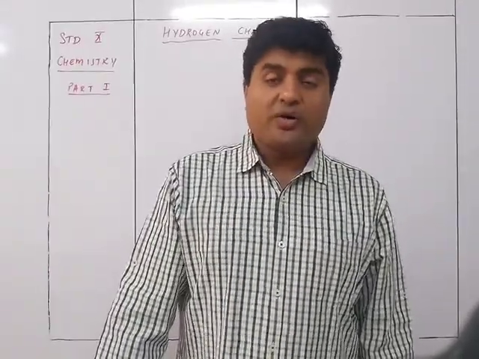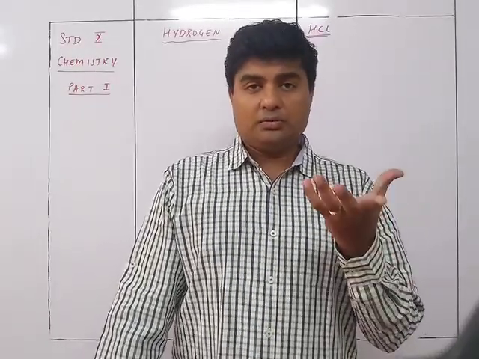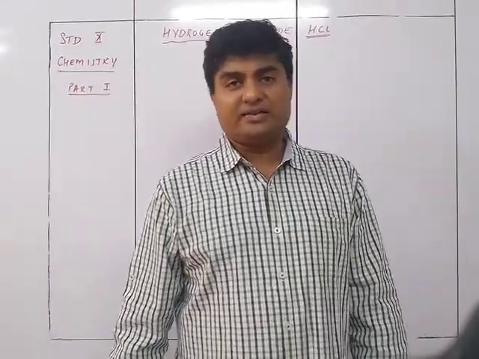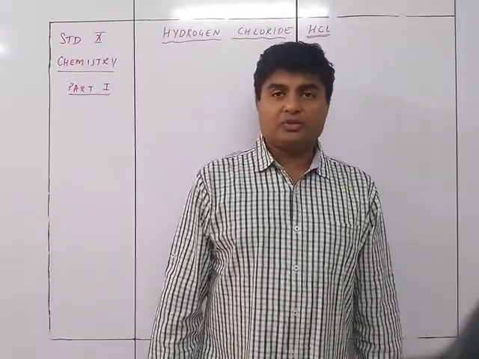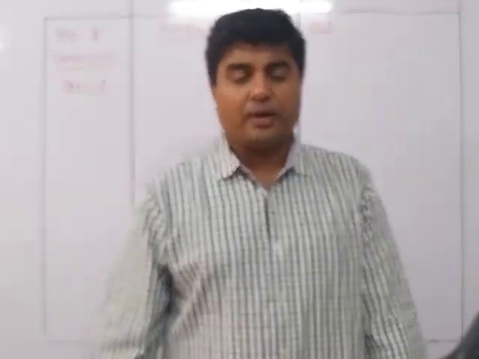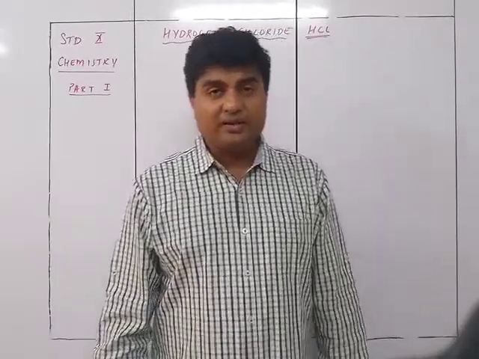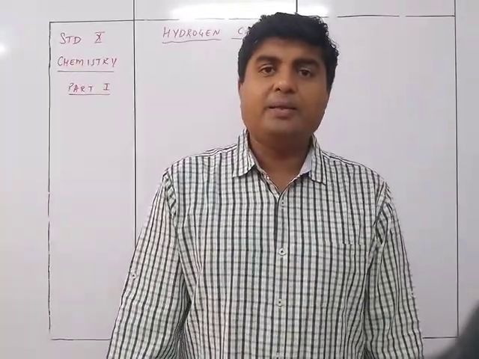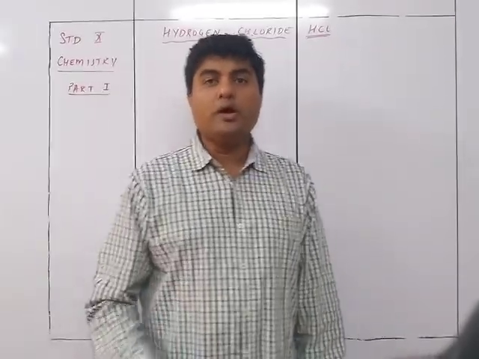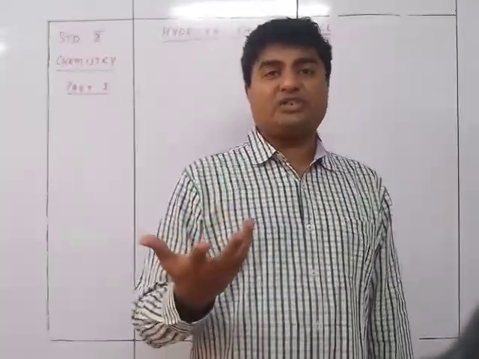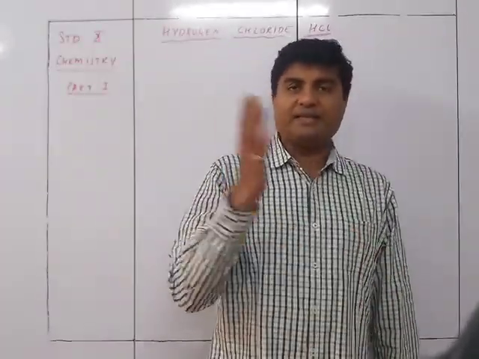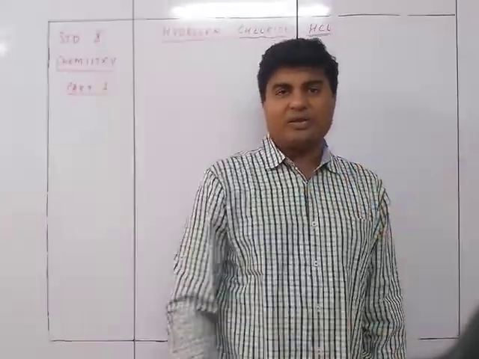And freezing. If I want to freeze HCl gas into solid, it will be at -113 degrees Celsius. So the freezing point is -113, and the boiling point is -83. Okay, negative. It's all negative because it's going to be cooled, because naturally it is in gaseous form. So we are going to cool it to make it liquid, and then further cool it to make it solid. So minus 83 for liquid and minus 113 for solid.